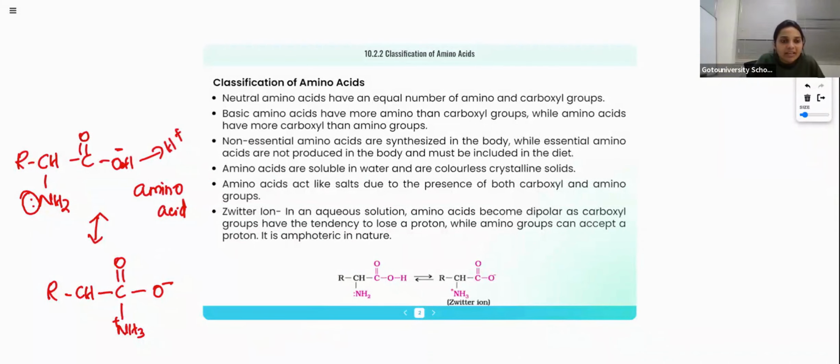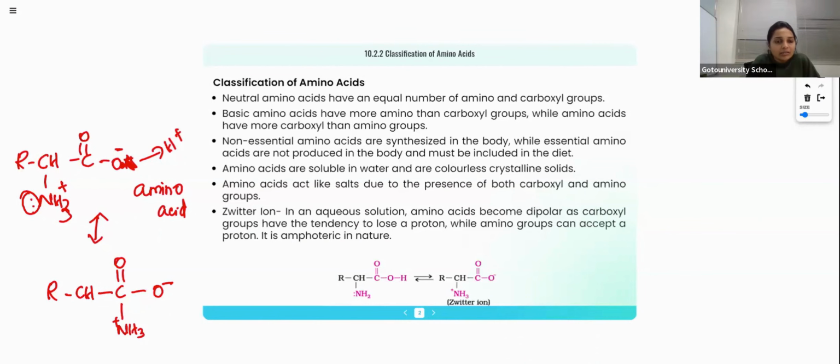So this oxygen will get a negative charge and this hydrogen will be removed as H plus. And this H plus will be abstracted by the NH2 group using the lone pair. This NH2 group will form one bond with the H plus ion using this pair of electrons and become NH3 plus.